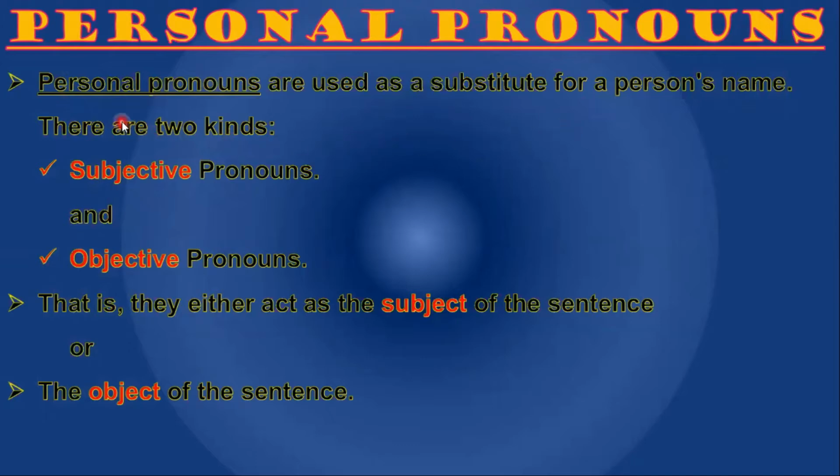Personal pronouns. Personal pronouns are used as a substitute for a person's name. There are two kinds, subjective pronouns and objective pronouns. That is, they either act as the subject of the sentence, who works, or the object of the sentence, on which the work has been done. That is called the object.